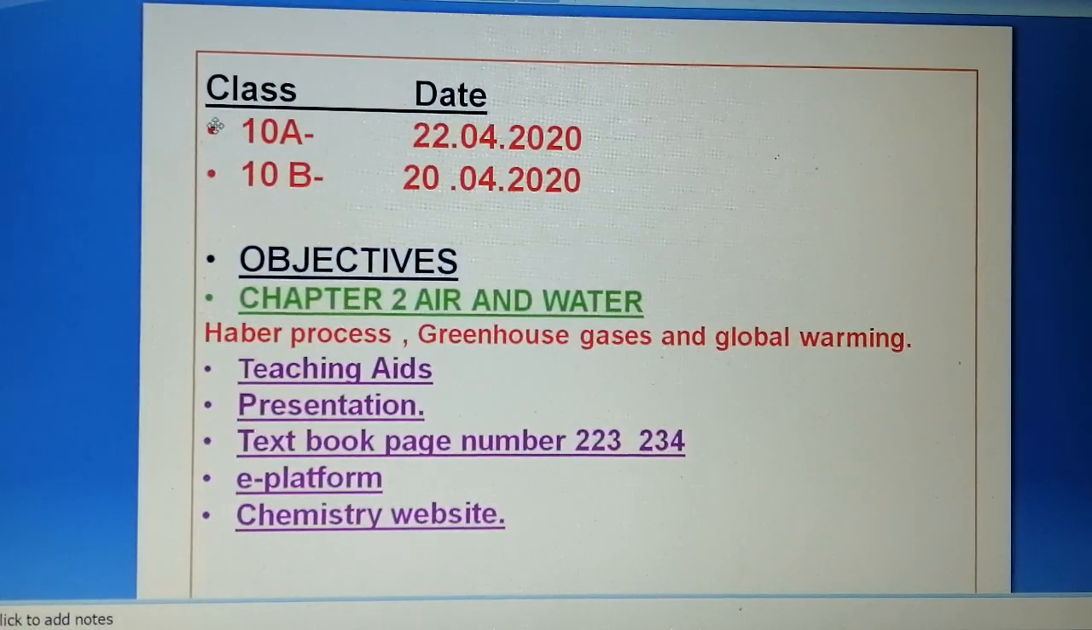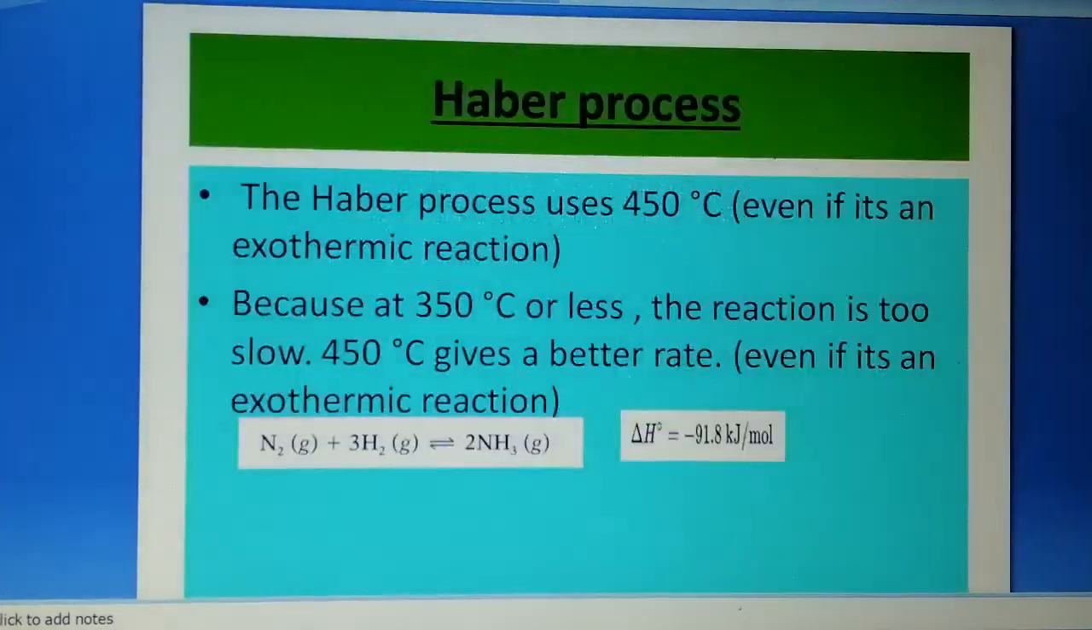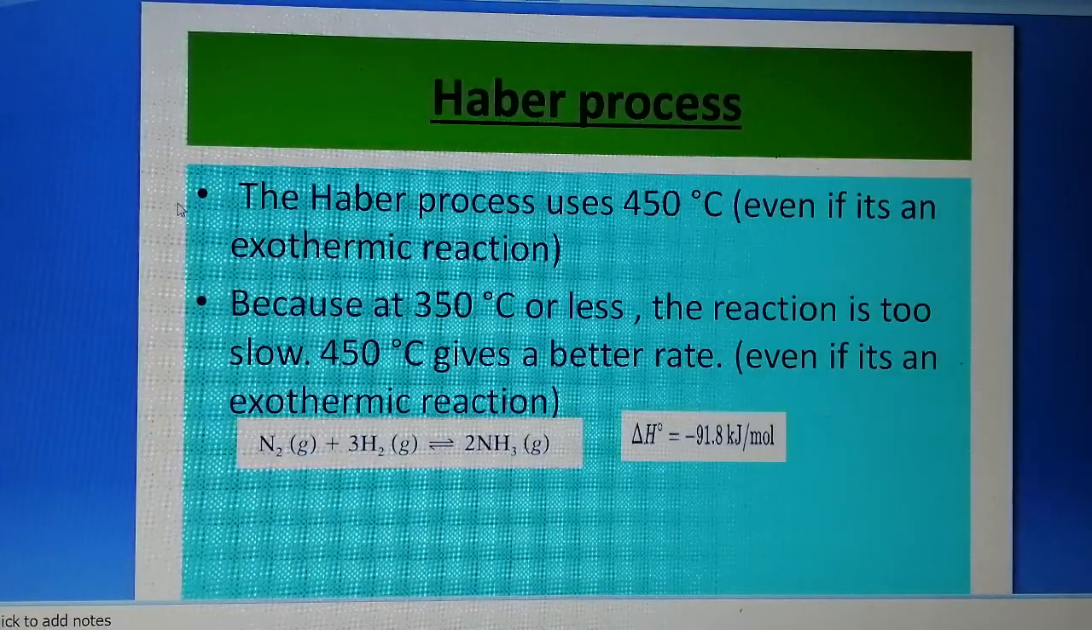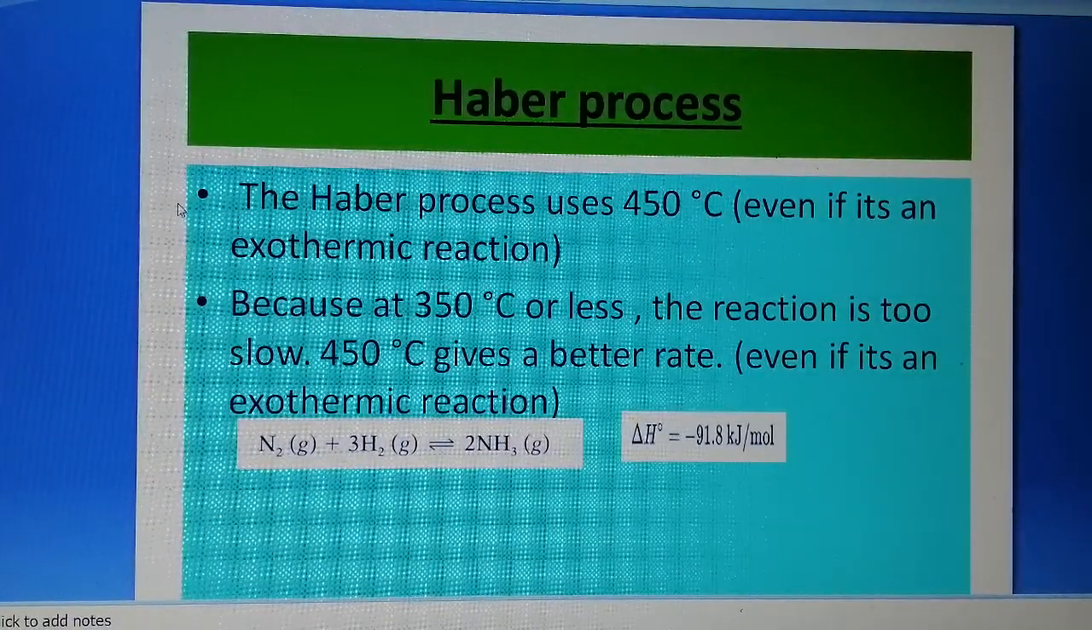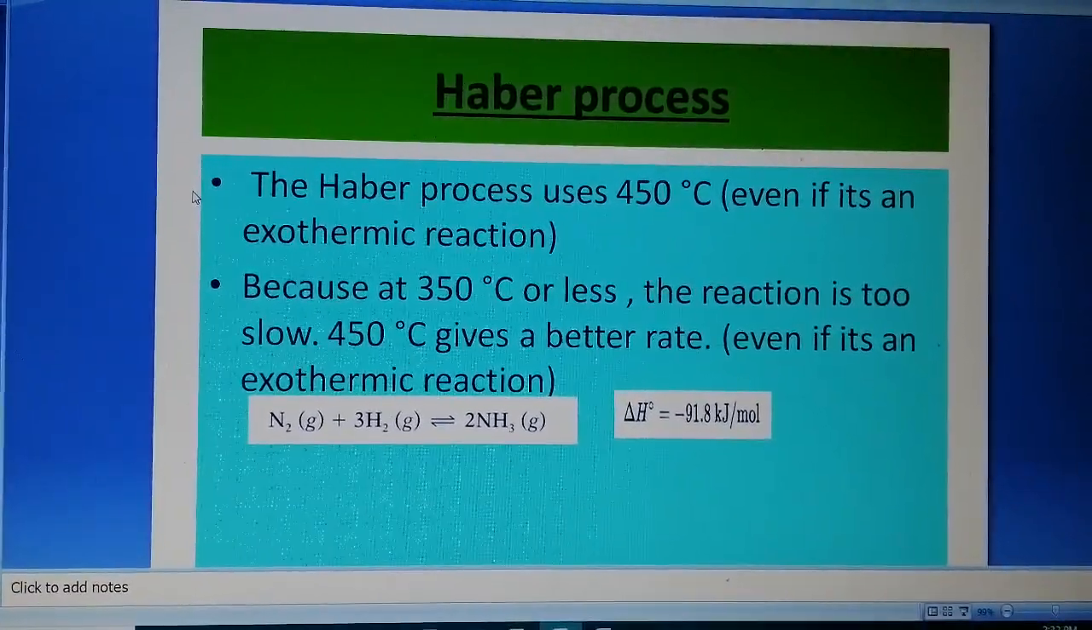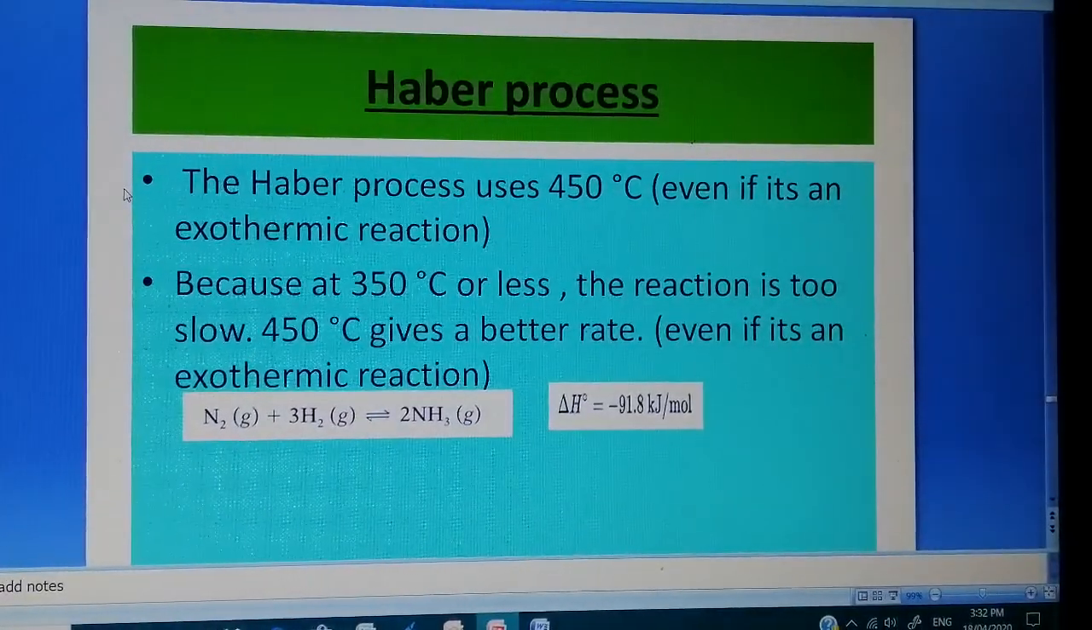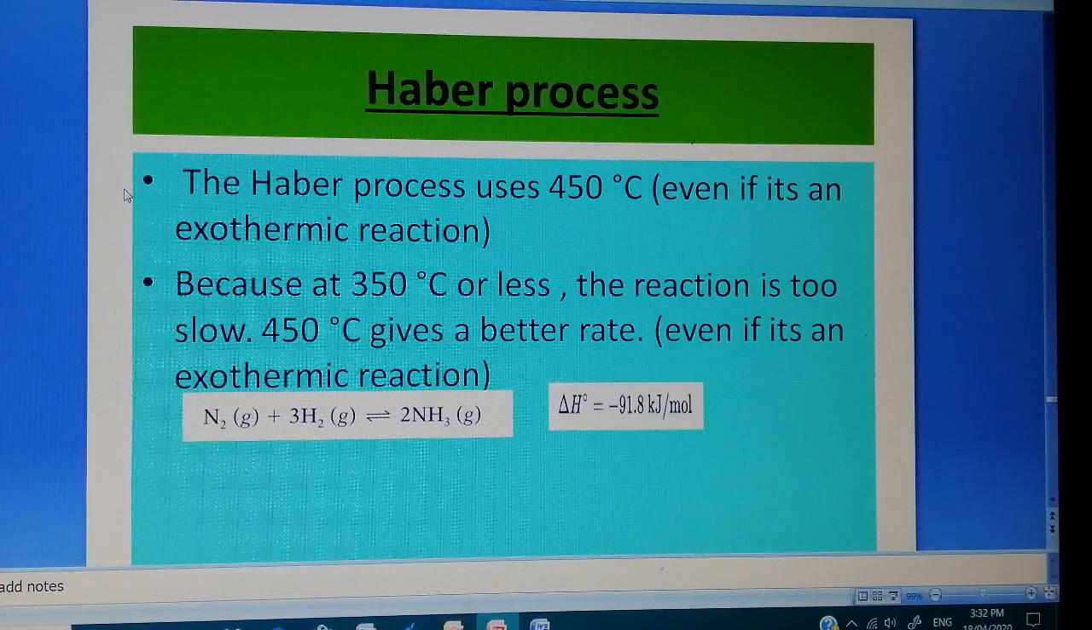Hi students, today's topic is the continuation of the Haber process, and the greenhouse gases and global warming. So we'll just see the Haber process and the conditions which we used in the Haber process. We have studied in the last class that in the Haber process, the conditions are 450 degrees centigrade temperature and 200 atmosphere.